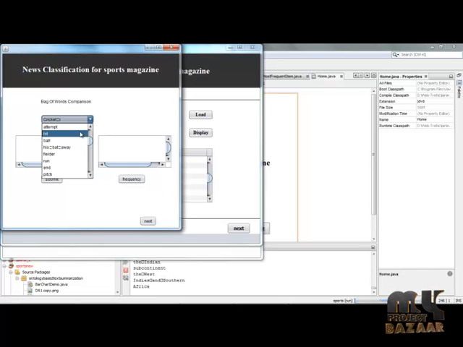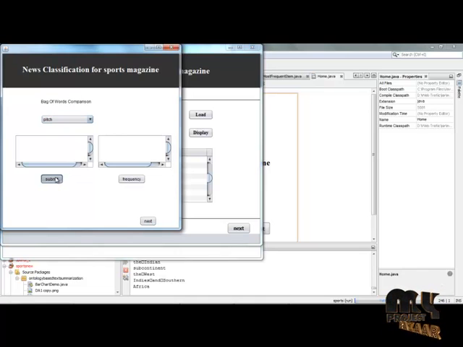So choose any bag of words. Select any content from the bag of words. For example, if we choose the content pitch, simply click the submit button. The bag of words is compared with the original text file, and the text file which consists of the word pitch is displayed here. So the bag of words is compared with the text file which is given as the user input, and the comparison is generated between these two, and the file consisting of the word pitch is generated here. So this is the bag of words comparison as stated earlier in our process.